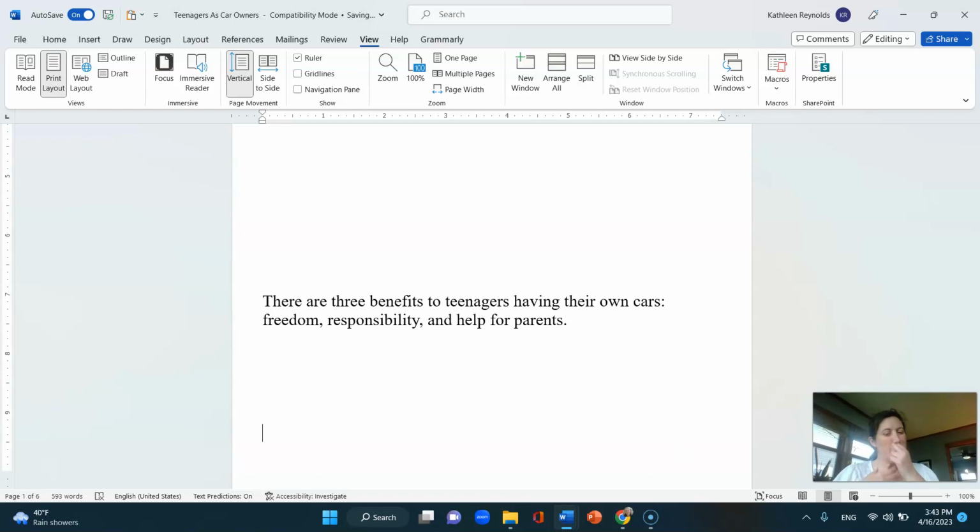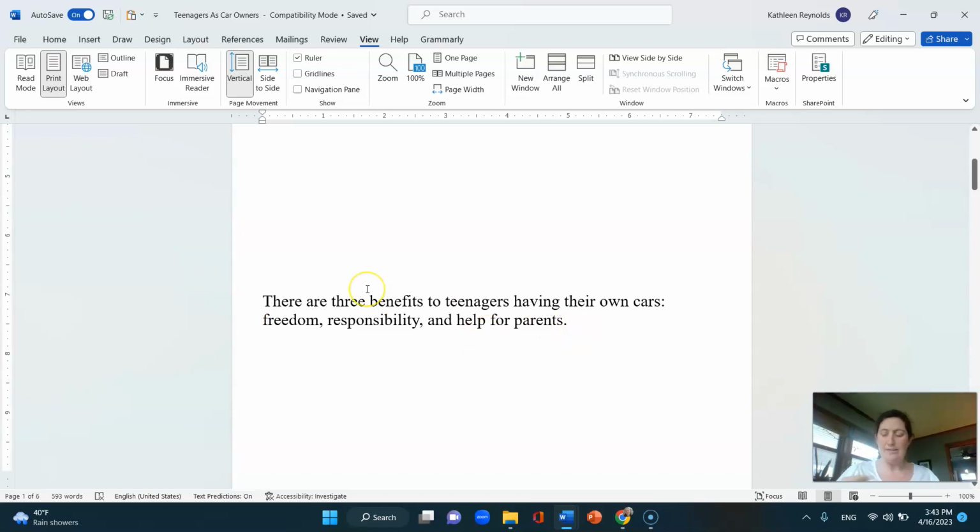So the first thesis that one of the groups of students wrote was, there are 3 benefits to teenagers having their own cars: freedom, responsibility, and help for parents. So these are 3 interesting points: freedom, responsibility, and help for parents. The problem is this is not an argument thesis. So this is not an acceptable thesis.